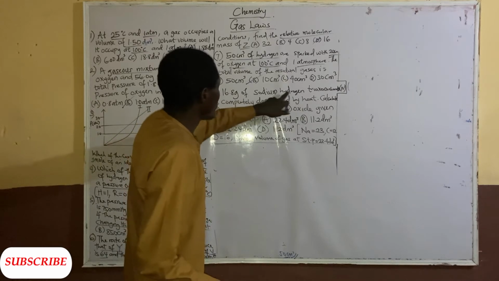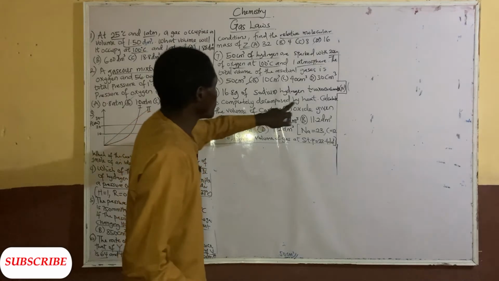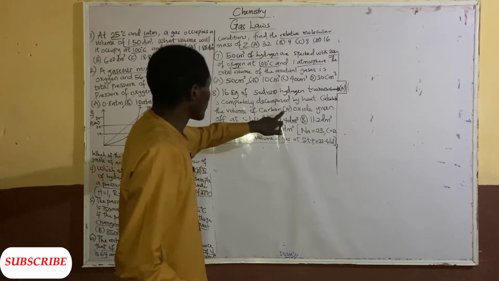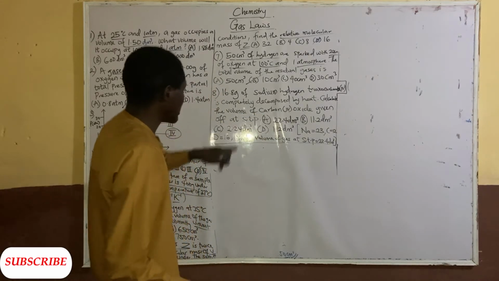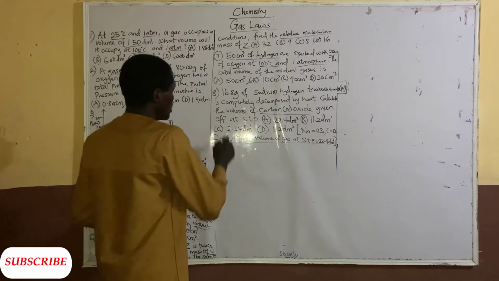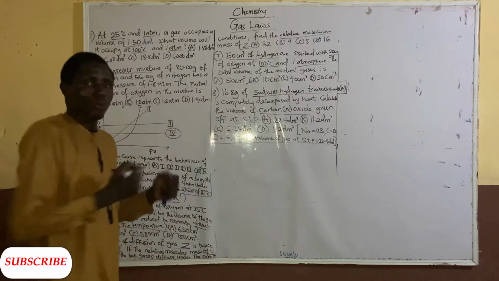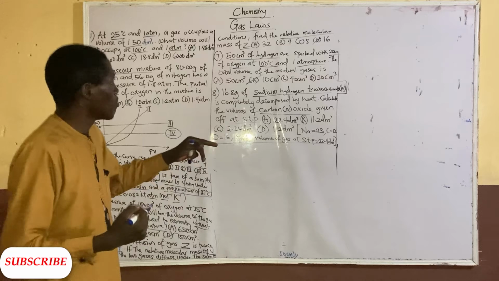16.8 grams of sodium hydrogen trioxocarbonate(IV) is completely decomposed by heat. Calculate the volume of carbon dioxide given off at STP. Now, this was decomposed when you heat them. That's what it was decomposed by heat.